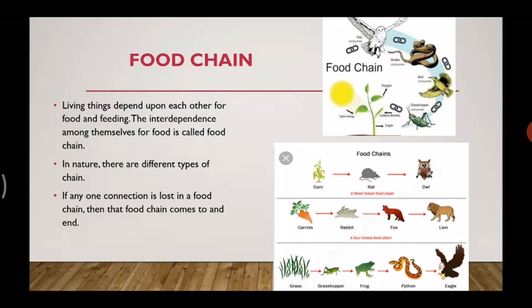If any one connection is lost in a food chain, then the food chain comes to an end. That means if any animal or any plant or food is missing from there, then that food chain comes to an end. Then that will not be called a food chain.